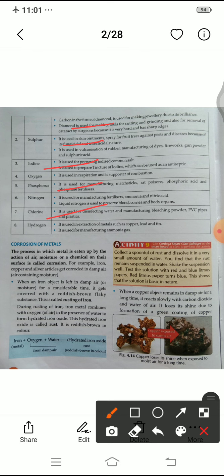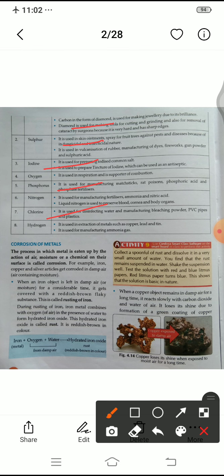Bleaching powder, PVC pipes and plastics are all made with the help of chlorine. When mixed with plastics, it makes PVC pipes, which are a good type of pipe. The water coming into our home, and many other things coming into our home, should be made with PVC pipes and plastics.